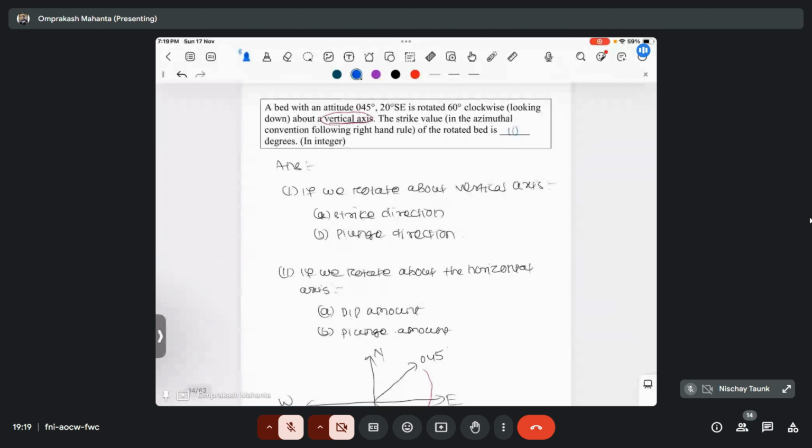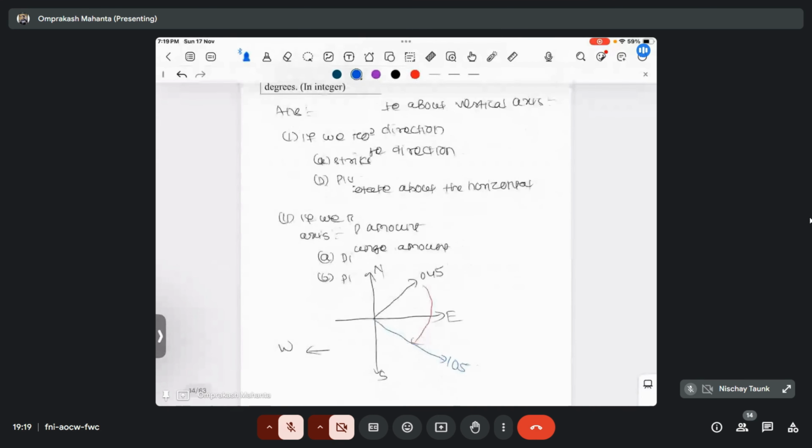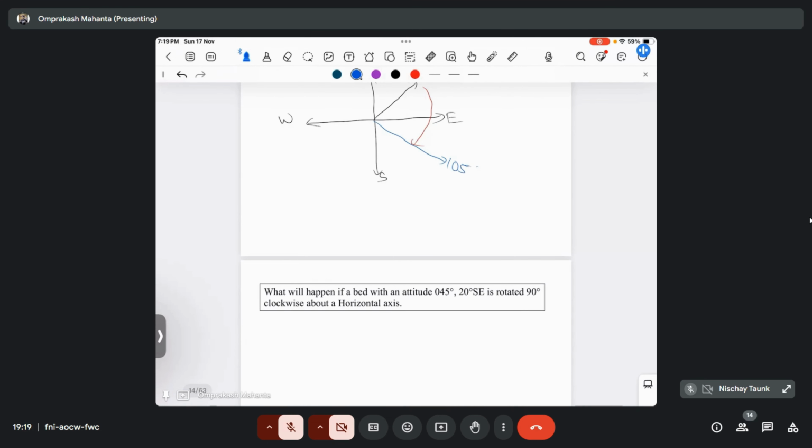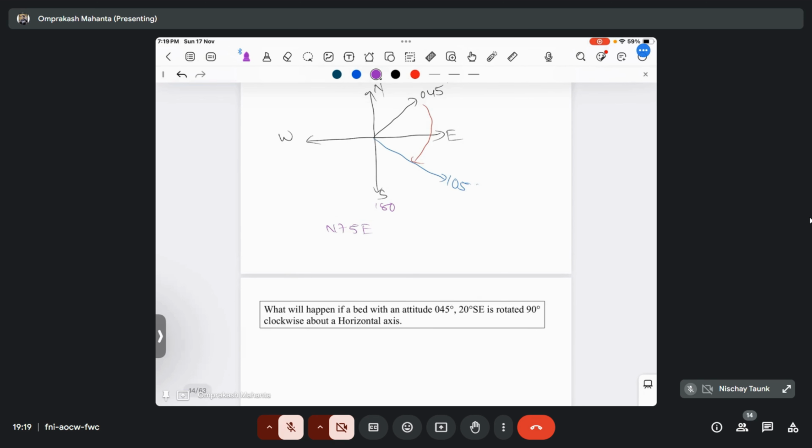It asks in integer, no? And in azimuthal reading it is asking, so the answer will be 105 degree. If it is asking in the other method, the quadrant method, then the answer will be 180 degree minus 105 degree, so that will be north 75 degree towards east. Okay, so here the answer will be 45 plus 60 degree, 105 degree. Okay, 105, or you can say N75°E, but here it is asking in azimuthal, so the answer will be here 105 degree.